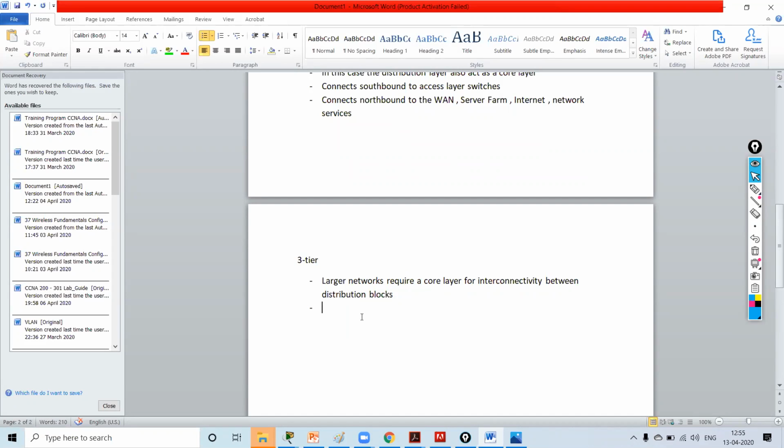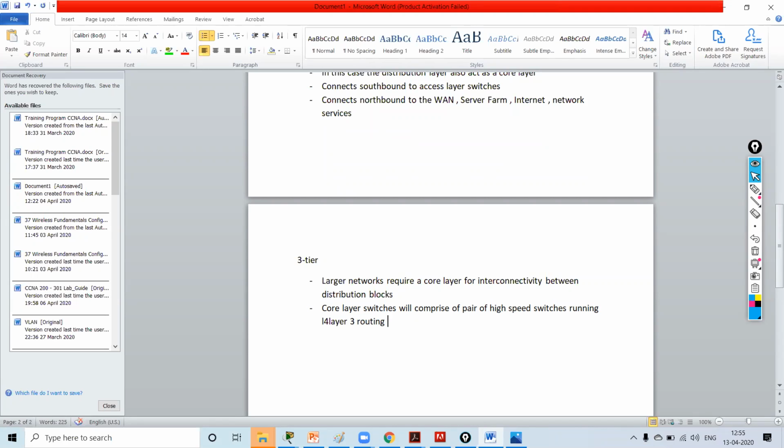So core layer switches will comprise a pair of high speed switches running layer 3 routing. What the core layer will be doing is running layer 3 routing.